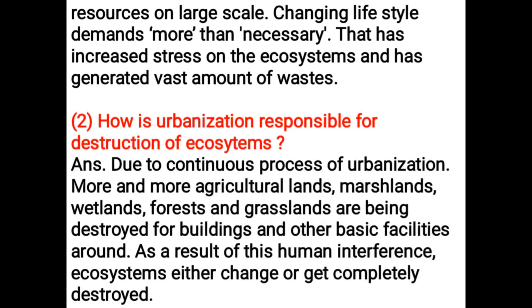Due to continuous process of urbanization, more and more agricultural lands, marshlands, wetlands, forests and grasslands are being destroyed for buildings and other basic facilities around. As a result of this human interference, ecosystems either change or get completely destroyed.